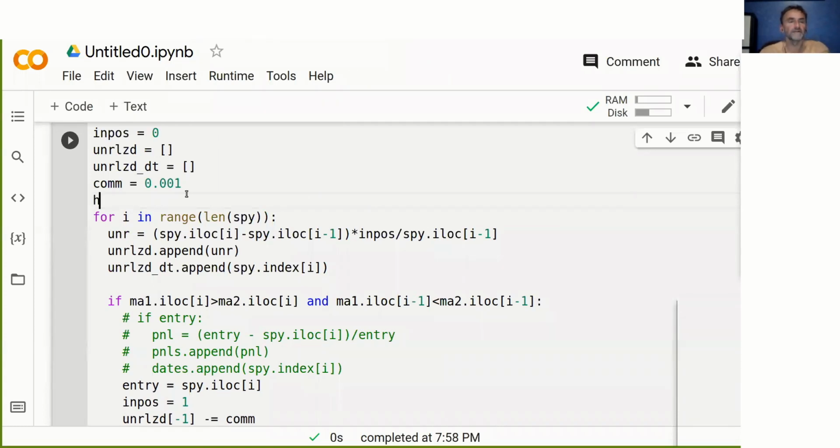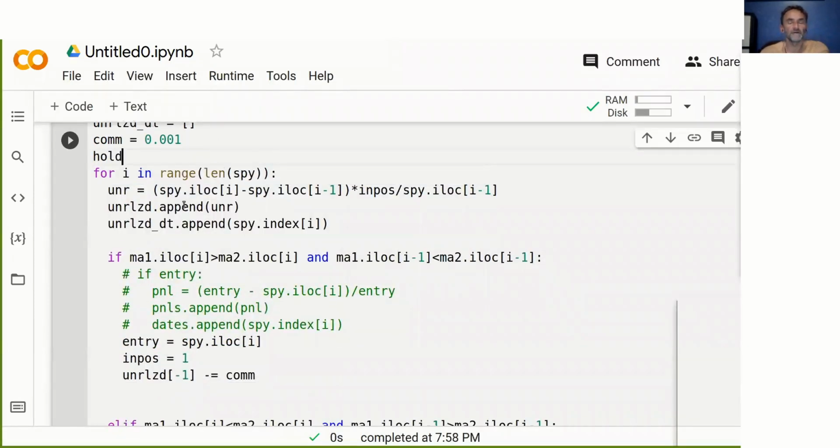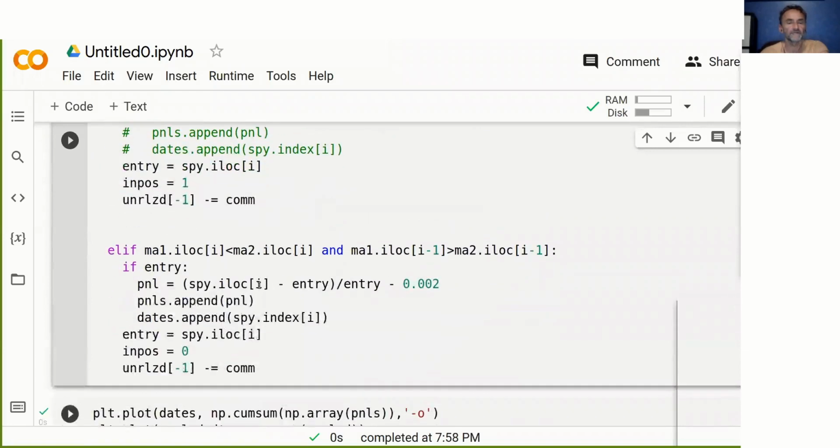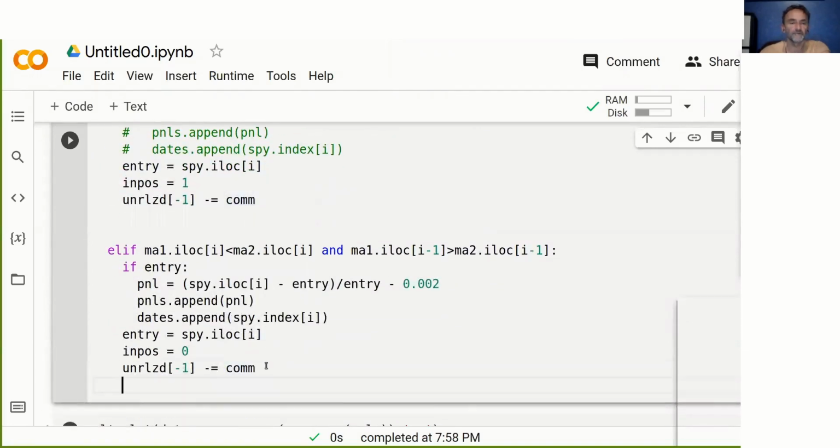And how do we calculate them? We can, for example, create another list, hold times. Whenever we enter a trade, for example the long trade here, we say start equals, and we can do it two ways. We can either use the dates or the indices. In this case, I could say, for example, spy.index of I,